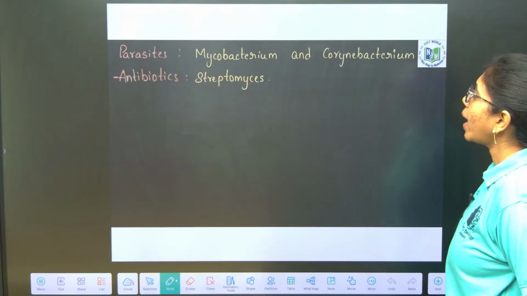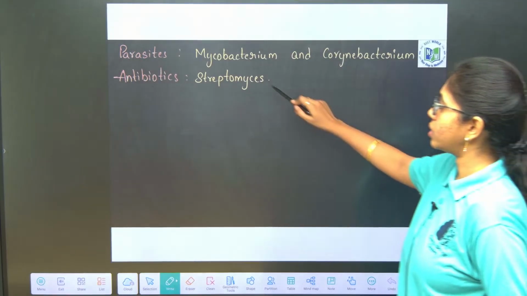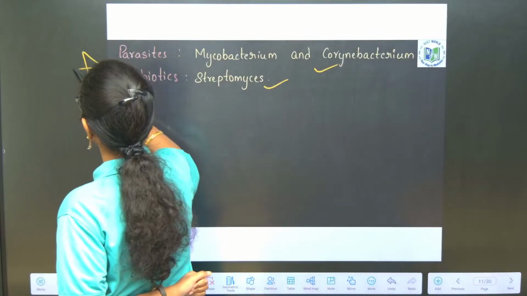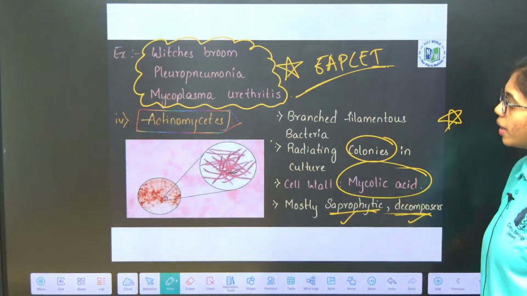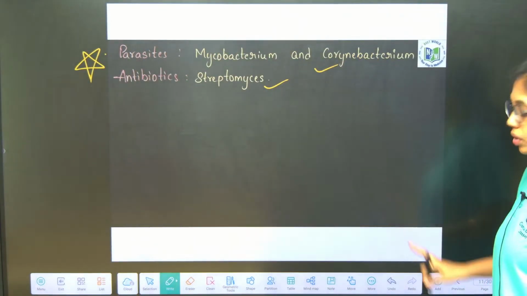Next, parasites: Mycobacterium and Corynebacterium. Antibiotics: Streptomyces. These are the examples that you have to remember for sure. Okay, Actinomycetes, general characters and examples. Clear?